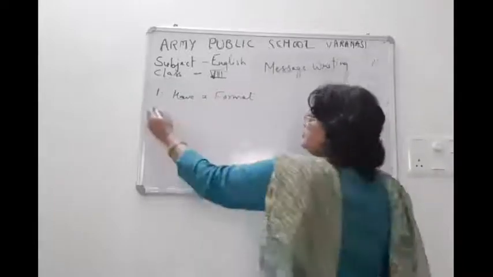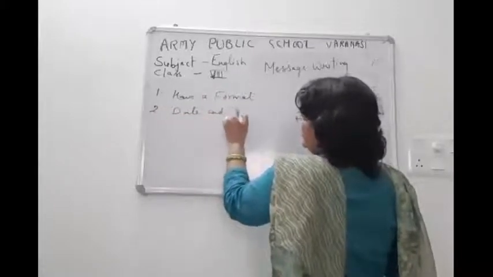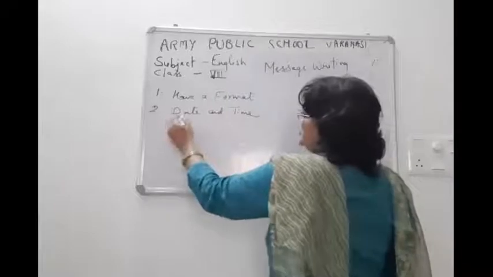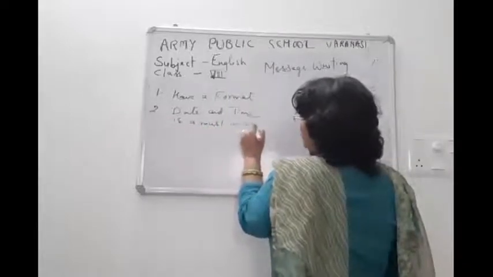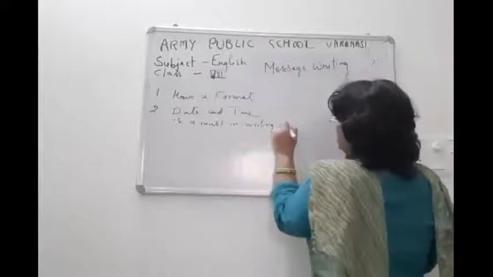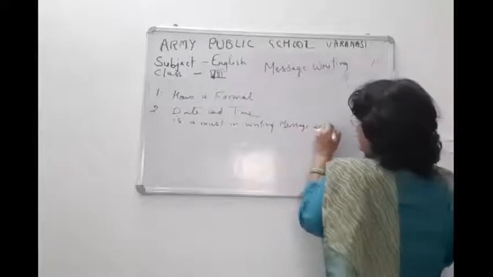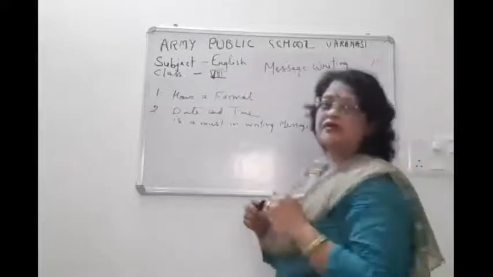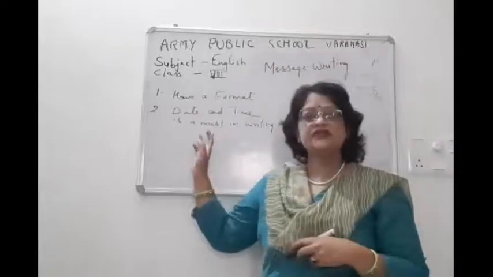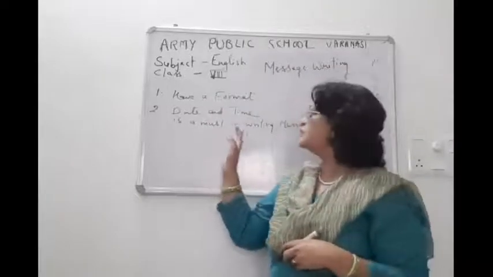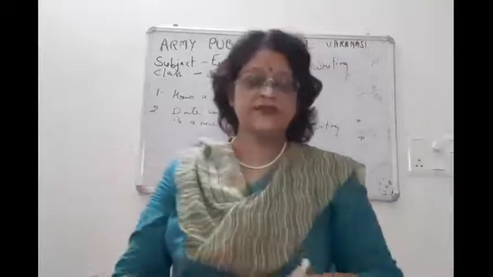Second, children, date and time is a must in message writing. Then children, a date and time is a must if you write a message.